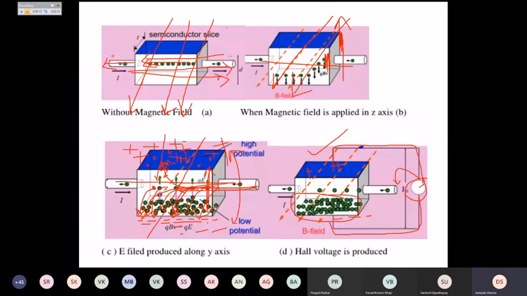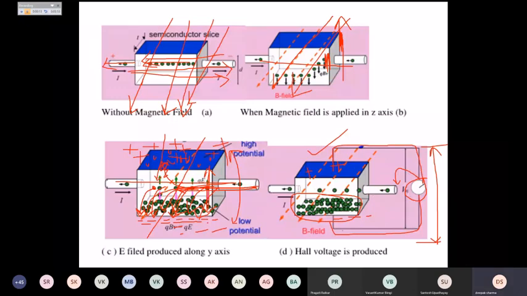The magnetic field is coming from the back side to the front side, and we are seeing a voltage developed from the top end to the bottom end, right? So when we consider the top end to the bottom end, that surface is perpendicular to the surface which is going from back end to the front end, and also from right side to the left side, right?